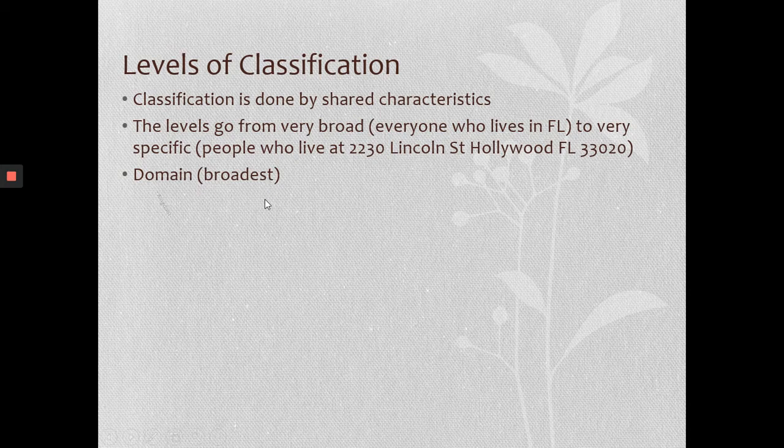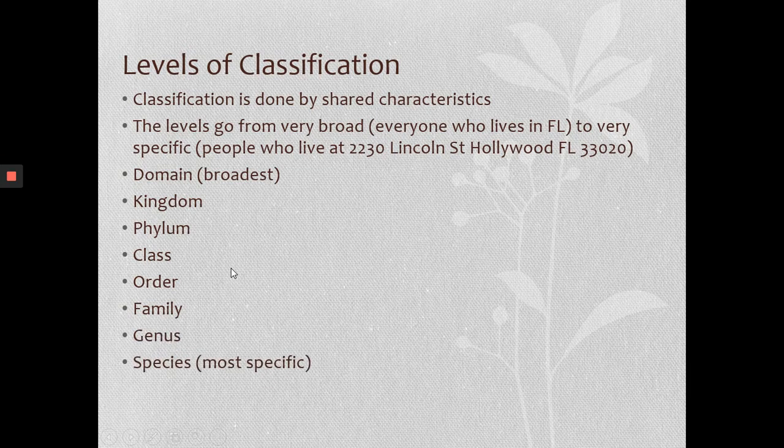So from domain, the next level is kingdom. Talking about us again, we're in the domain Eukarya, we're in the kingdom Animalia. As we move down, we go to phylum, class, order, family, then genus, and species.